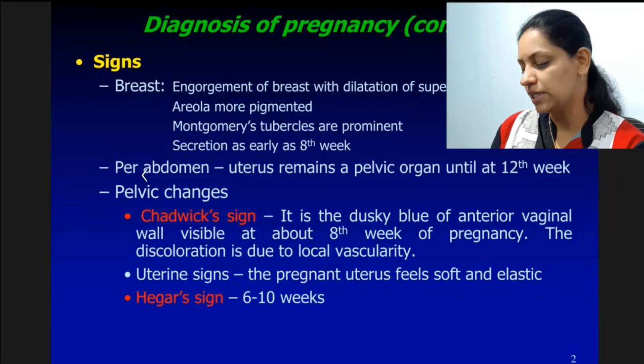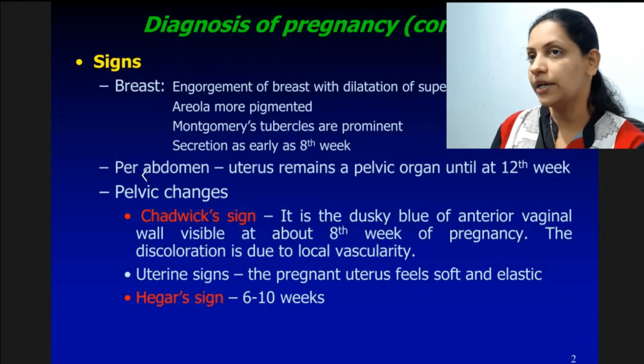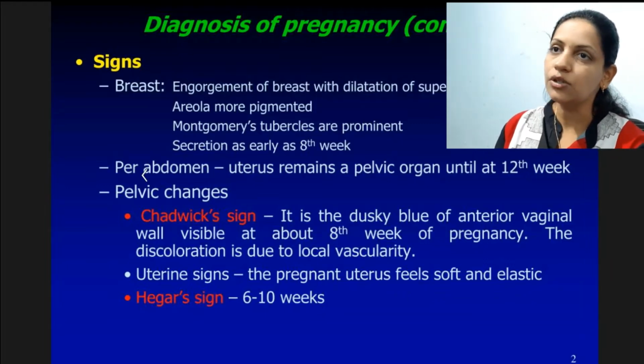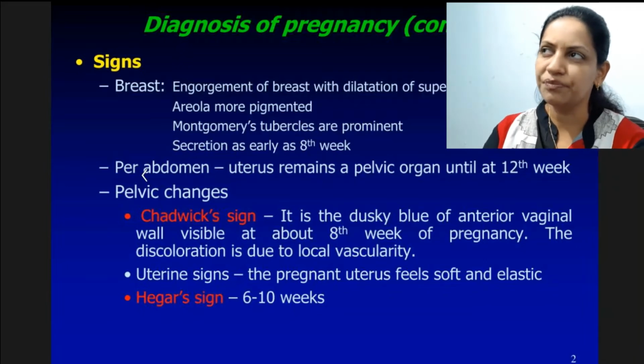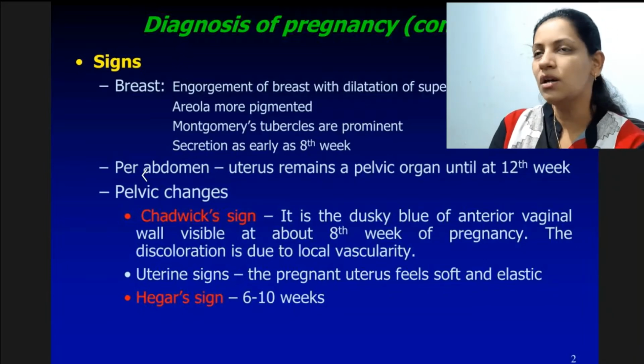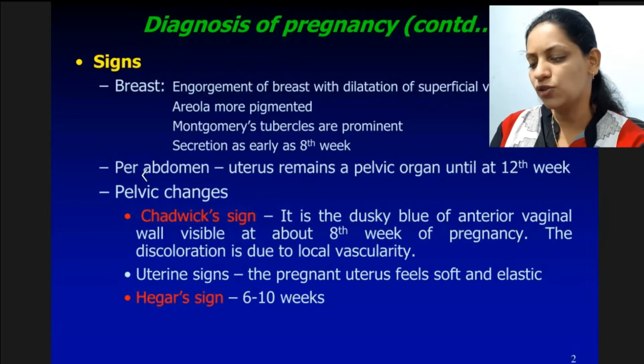So these are the breast changes. There is blackening of the breast, and primary areola and secondary areola develop in this stage. Next is per abdomen. Per abdomen, usually there is nothing we can palpate because the uterus is small sized and it is the initial stage, so we cannot palpate the uterus. So per abdomen is usually normal.